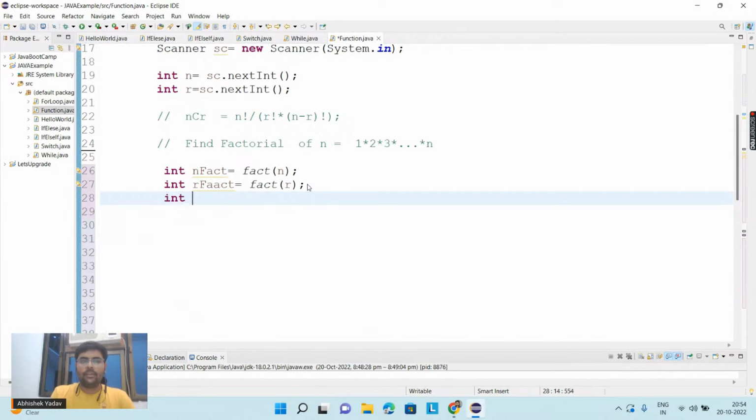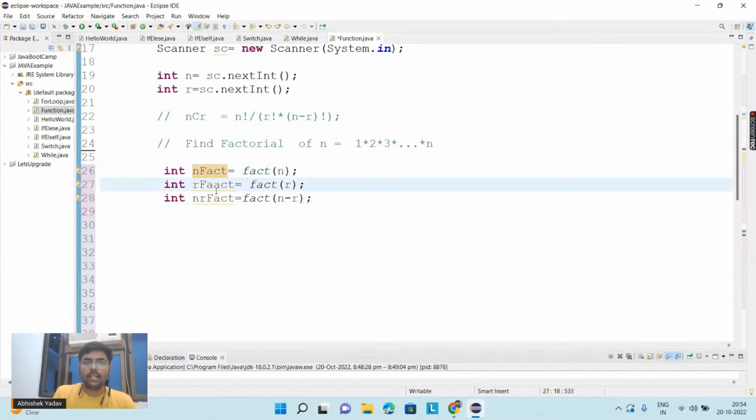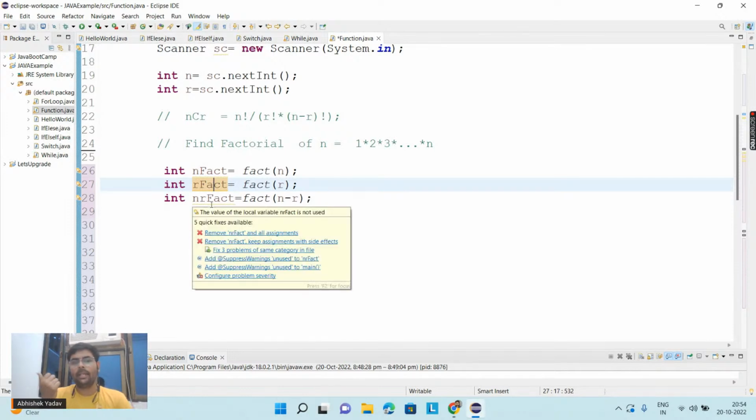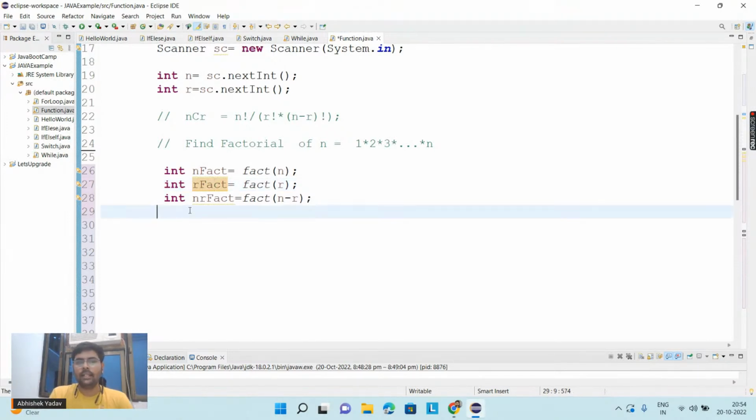After that you are saying, hey, I have to calculate the factorial of n minus r. So here you are saying n r fact, and again you have to call the factorial function, and here I will pass the difference of n minus r. This function will do the task of factorial and give me the result. So I have stored the result of n factorial inside n fact, the result of r factorial inside r fact, and the result of n minus r factorial inside n r fact.